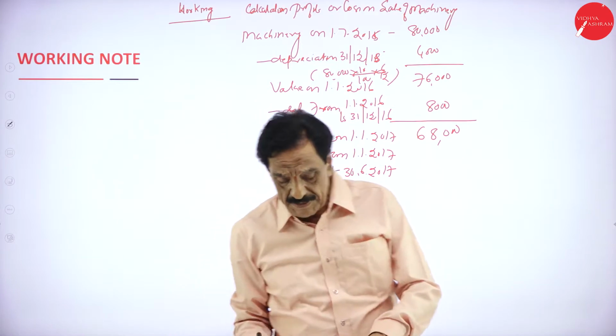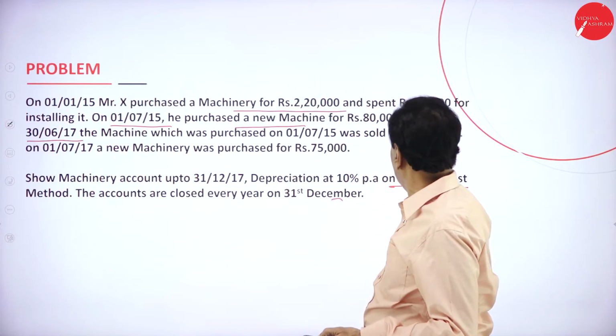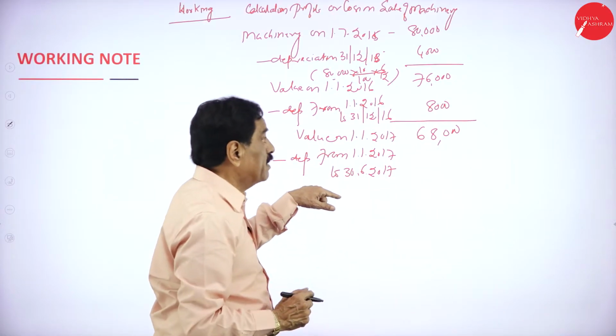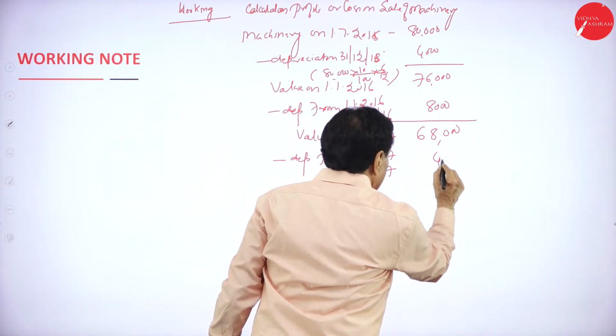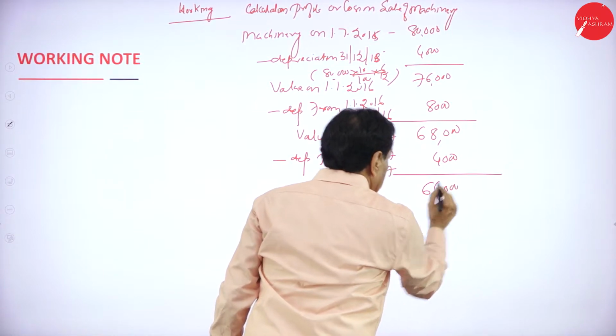See the board? It was sold on 30/6/2017 for rupees 90,000. How many months is it going to stay? 6 months. Original cost 80,000, 6 months is 4,000. The difference is 64,000.